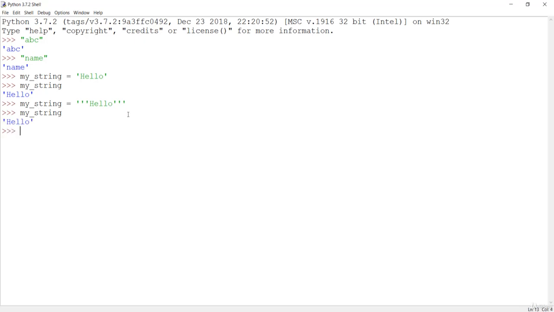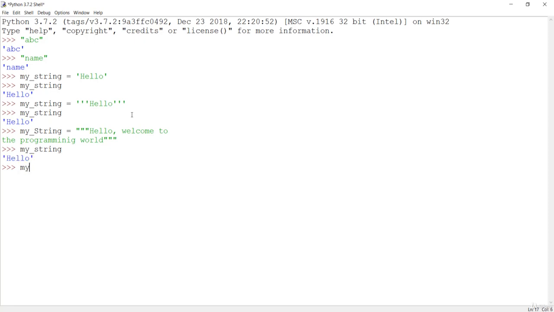You can also use triple quotes if you have to make a multi-line statement or multi-line string. So if I say my string, and I want to create a multi-line string, then I can say hello, and I can say welcome to, let's make this multi-line by going down, welcome to the programming world. And if I close with these triple quotes and hit enter, you'll see that we have just extended our string.